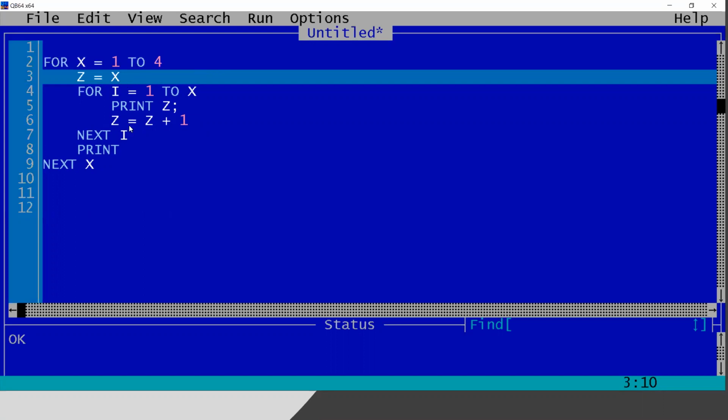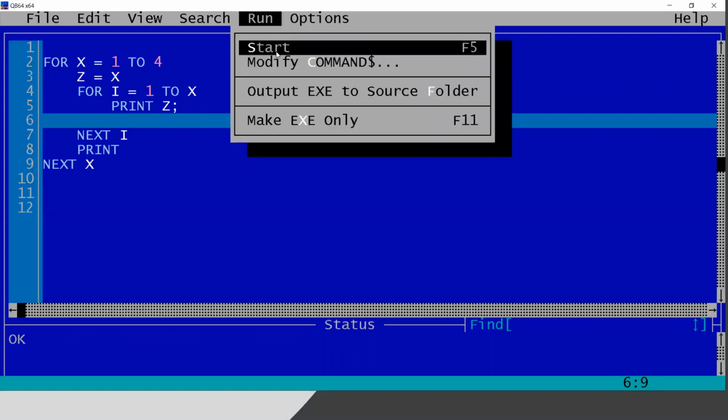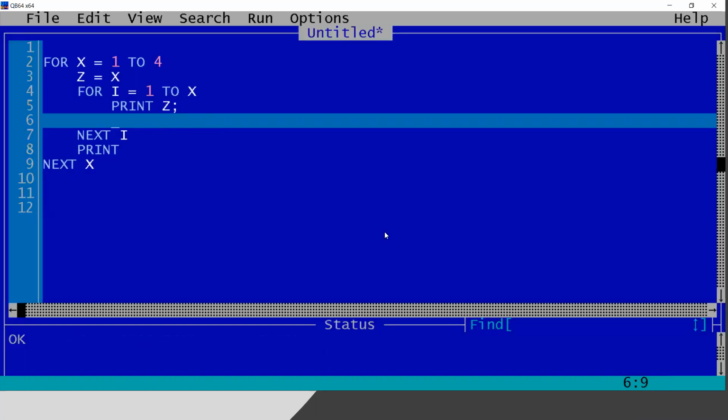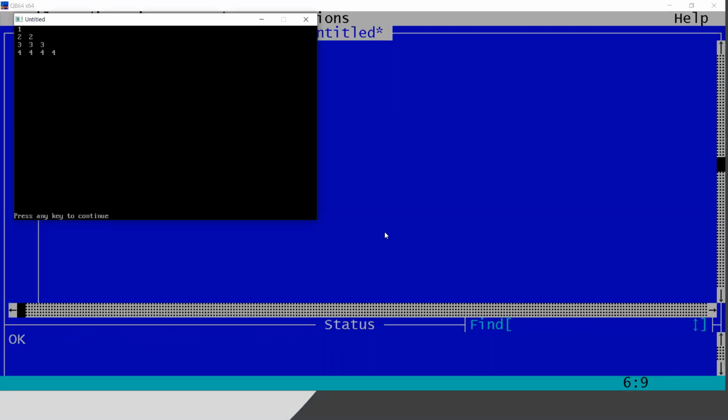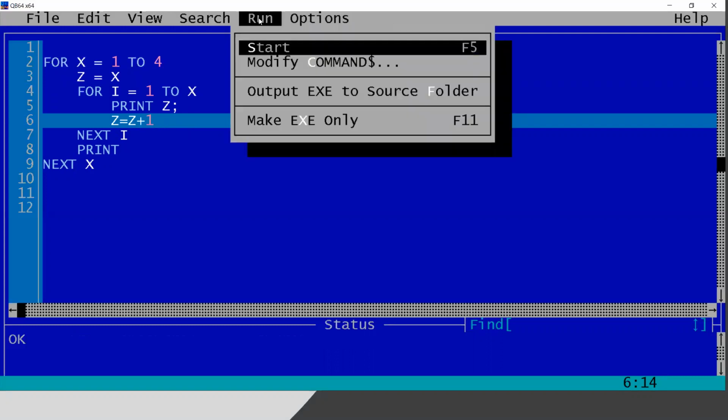If I delete this line, first I want to show you how this z is being printed. It will just print the line. Look, 1, 2, 2, 3, 3, 3, 4, 4, 4, 4. But the value of z is fixed here. So every time after printing a value, the next time it will change the value and increment it by 1.